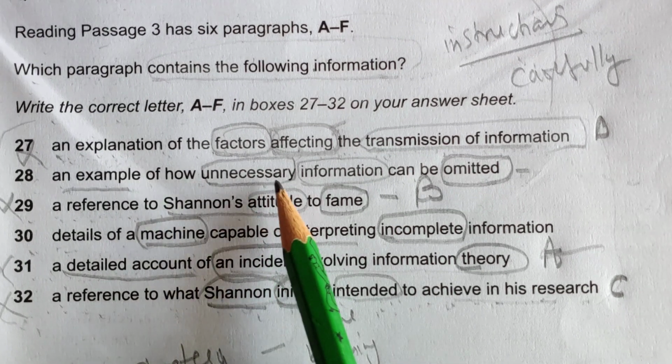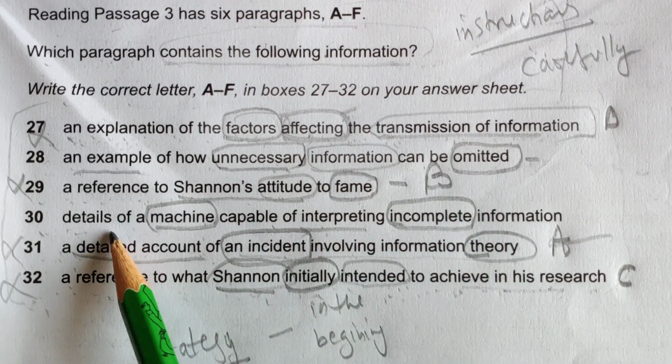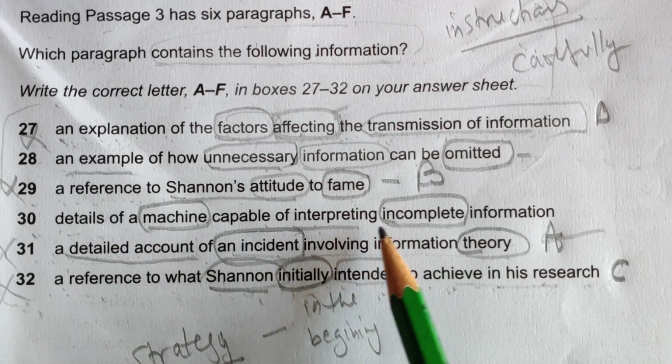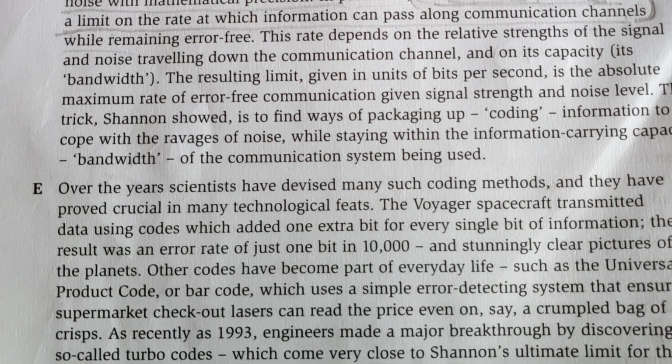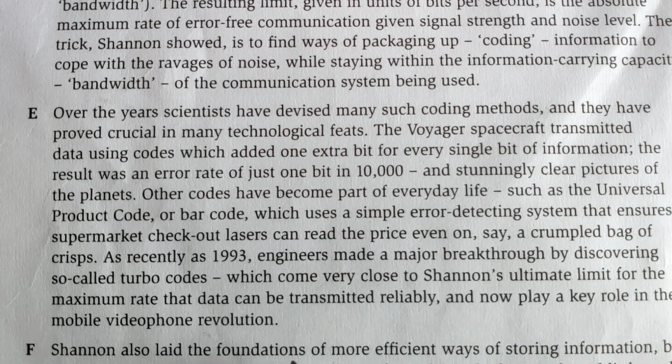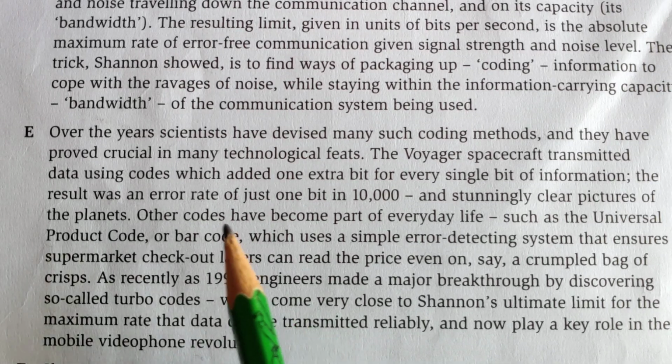Okay, next, the 27th is also cut. An explanation of how unnecessary information can be omitted, and the 30th is details of a machine capable of interpreting incomplete information. Now the options are also two and we have two paragraphs left only. Let's read it one by one.